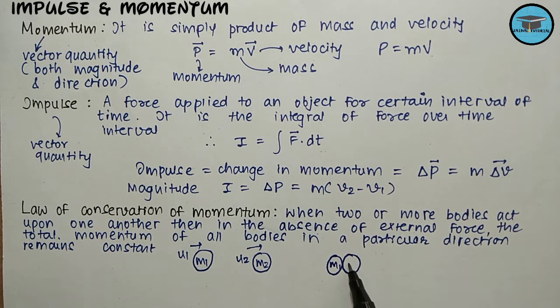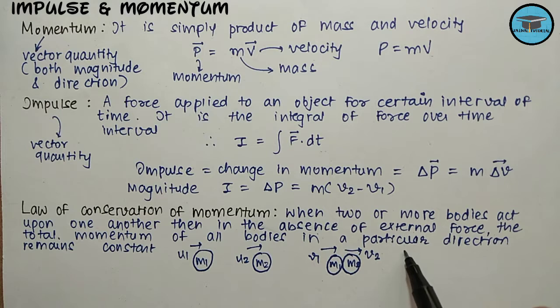After the collision, m1 moves with a velocity of v1 in the same direction, and m2 moves with a velocity of v2 in the same direction. Now, there is no external force acting on this system of two balls, but there would be a contact force developed due to the contact surface.